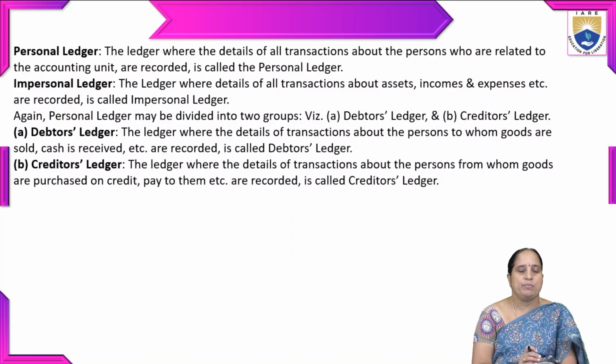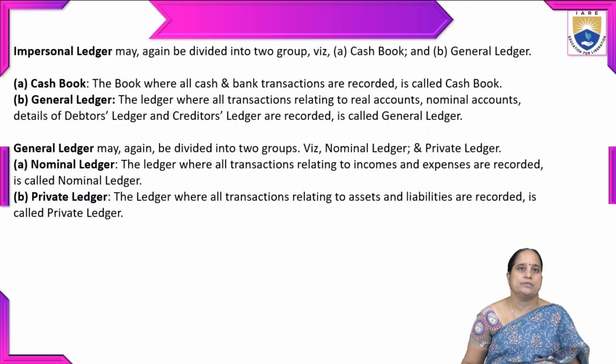Again, personal ledger may be divided into two groups, debtors ledger and creditors ledger. Debtors ledger is that one where the details of transactions about persons to whom goods are sold, cash is received, etc. are recorded and it is known as debtors ledger. The second one is creditors ledger, the ledger where the details of transactions about the persons from whom goods are purchased on credit, paid to them, etc. are recorded and it is known as creditors ledger.